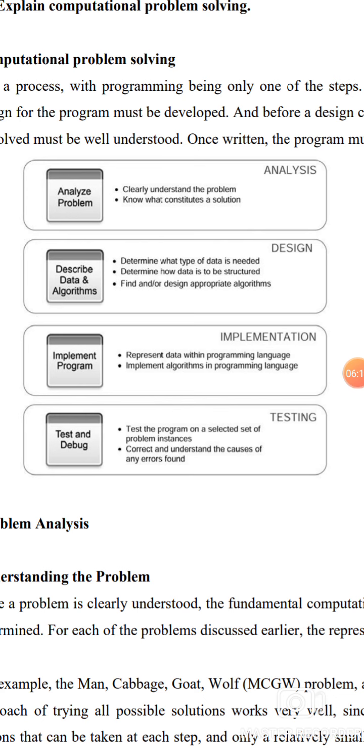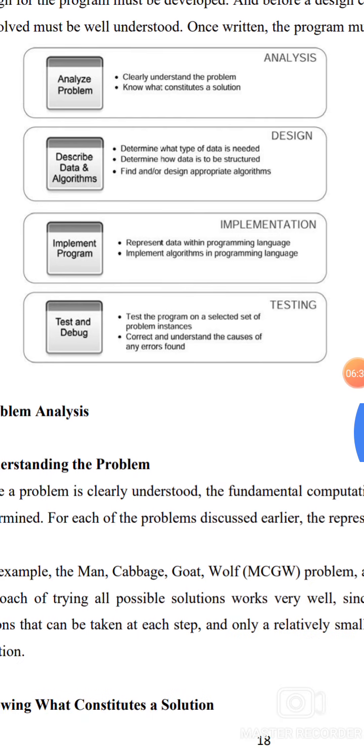Analyze the problem, clearly understand the problem, know what constitutes a solution, describe data and algorithm, determine what type of data is needed, determine how the data is to be structured, and design the appropriate algorithm. This is the design stage.